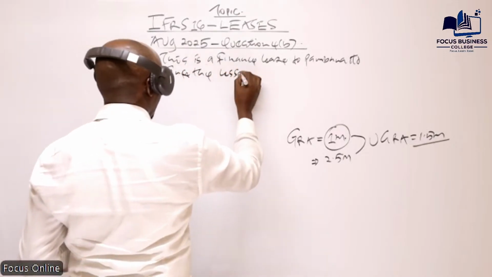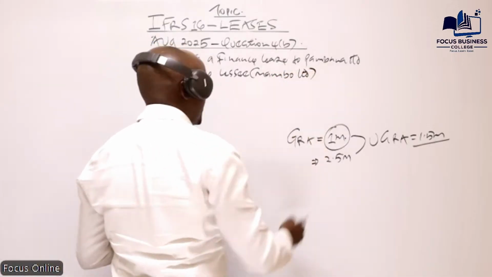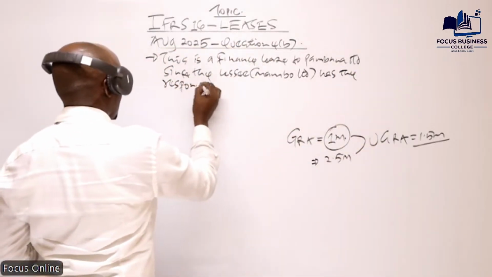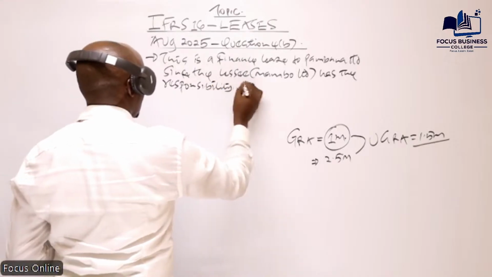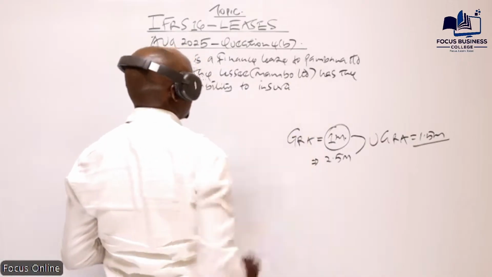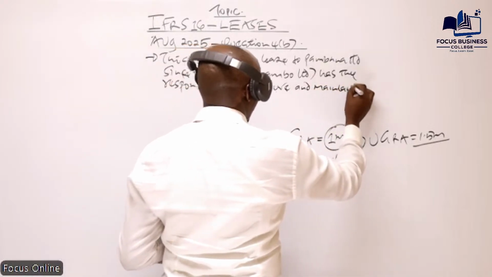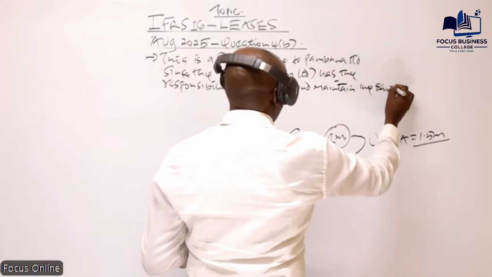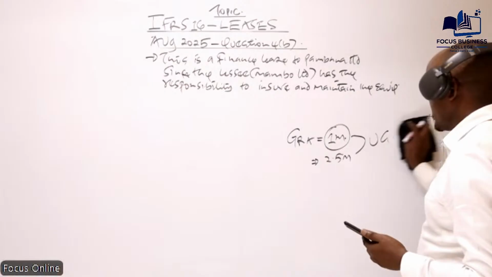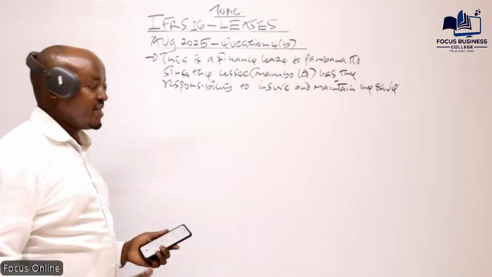Remember, the lessee is Mambo Limited. Mambo Limited has the responsibility to ensure and maintain the equipment. That is the first thing which was important for the candidate to know, that this is a finance lease from Pabana Limited's point of view.